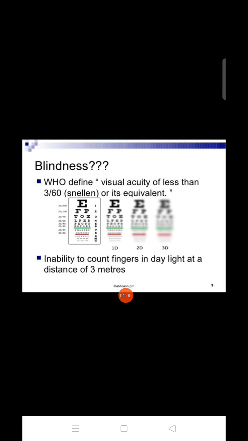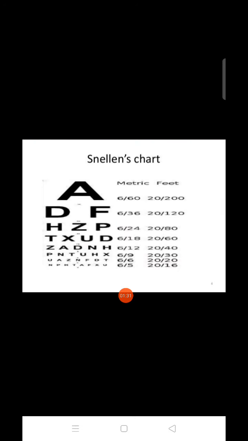Okay, blindness. WHO defines blindness as visual acuity of less than 3 by 60 on the Snellen chart, or an equivalent inability to count fingers in daylight at a distance of 3 meters. If a person is not able to count fingers in daylight at a distance of 3 meters, we call that blindness. According to the Snellen chart, if it is 3 by 60 or equivalent, we call it blindness. This is the Snellen chart. In this there are different sizes of alphabet that we have to read from that distance.